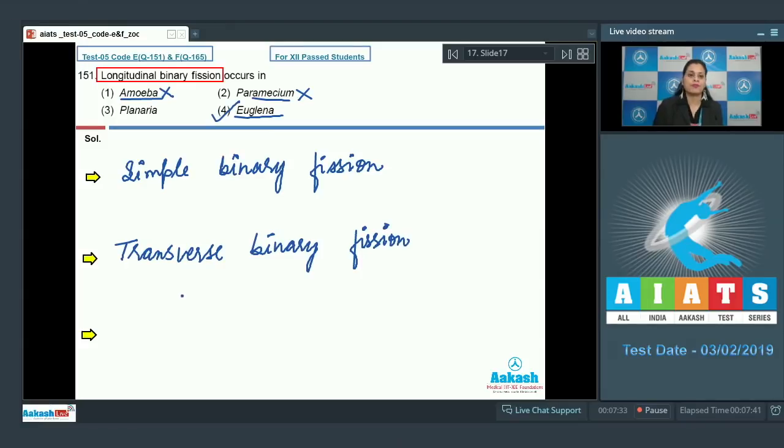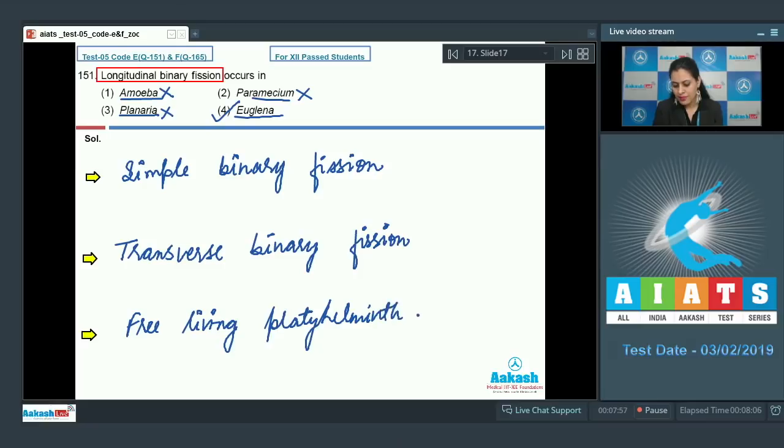occurs in paramecium. The next option is planaria, and this is an incorrect option because planaria is a free-living platyhelminth and it reproduces sexually. So the correct answer to this question is option number 4, euglena. Euglena is a flagellate protozoan and it performs asexual reproduction by longitudinal binary fission along the longitudinal axis of the body. So the correct answer is option number 4, and let's discuss our next question.